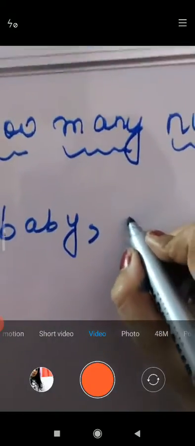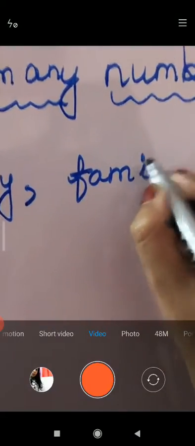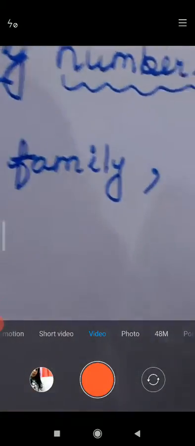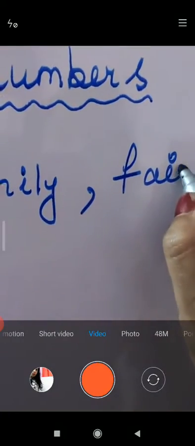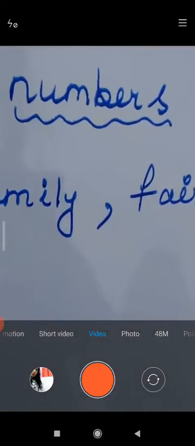After that the word is family, F-A-M-I-L-Y. Family. Now after family is the word fairy. You know more about the fairy world. You have learned stories of fairies.